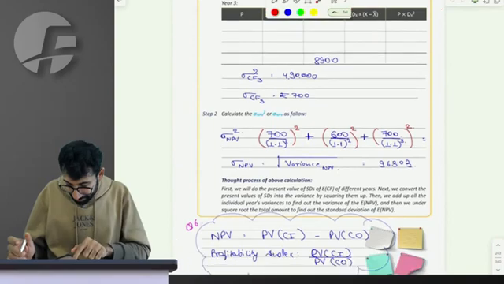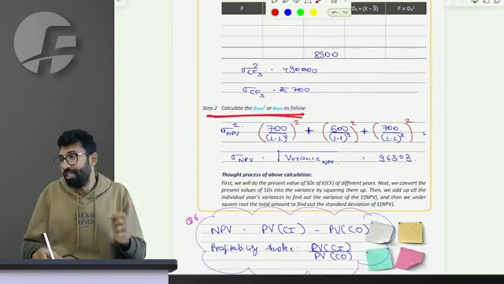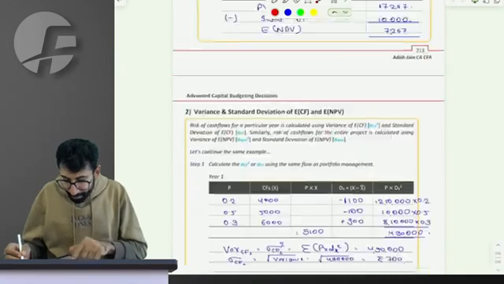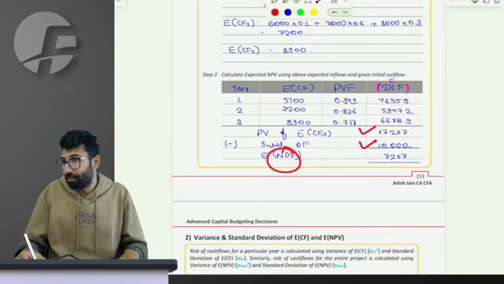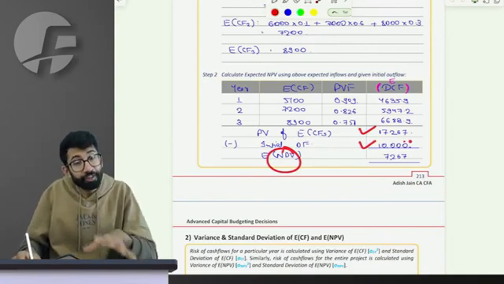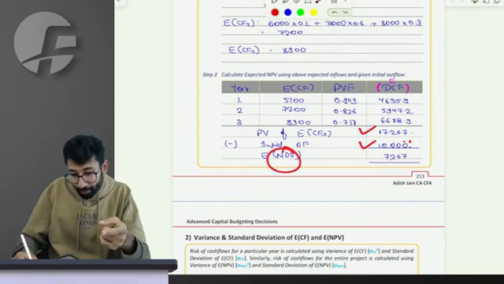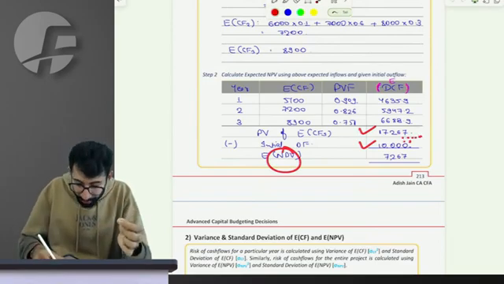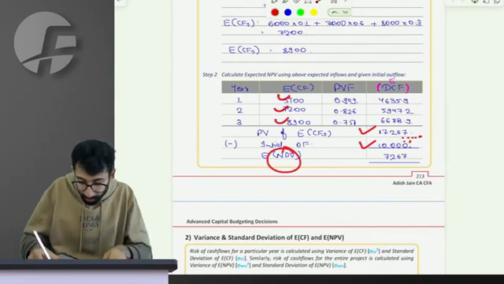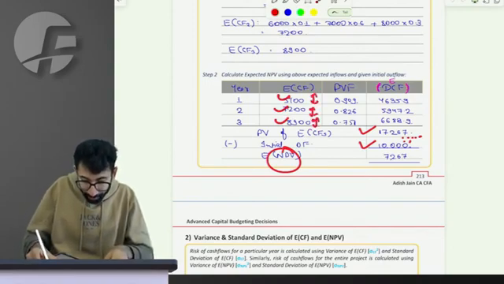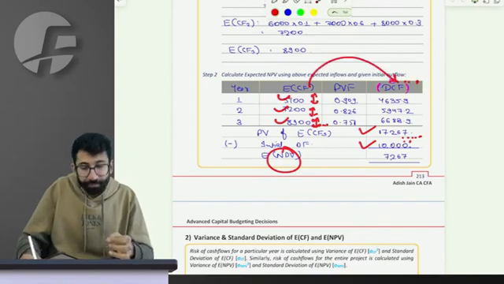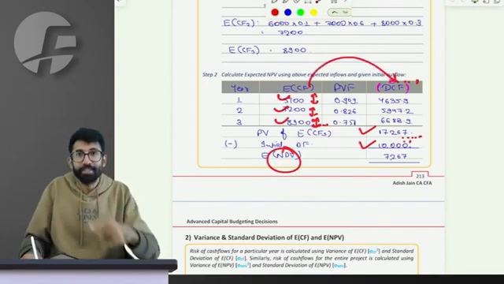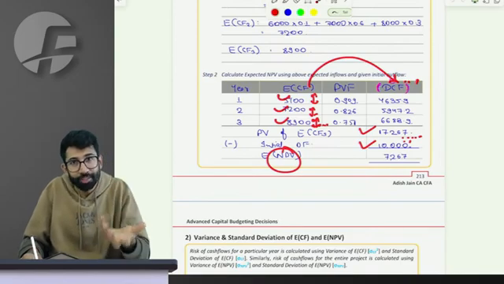Next, learning to calculate the risk of the NPV. Please apply common sense that NPV is nothing but present value of inflow minus outflow. Outflow is fixed, certain today, at time 0, but the inflows are uncertain. All these inflows are subject to uncertainty. This can deviate by 700, this by 600, this also by 700, up and down, the respective amount of deviation.